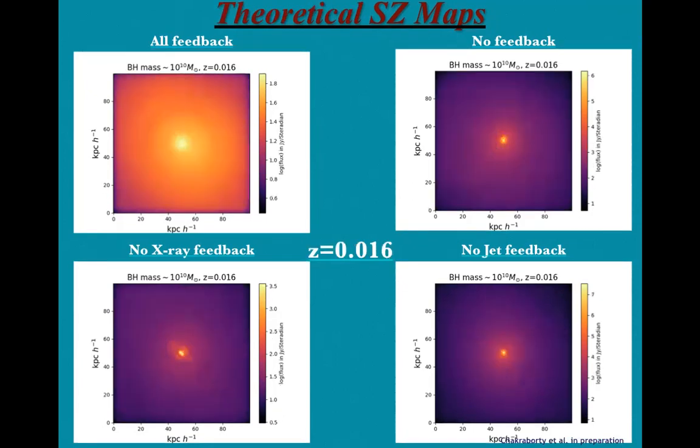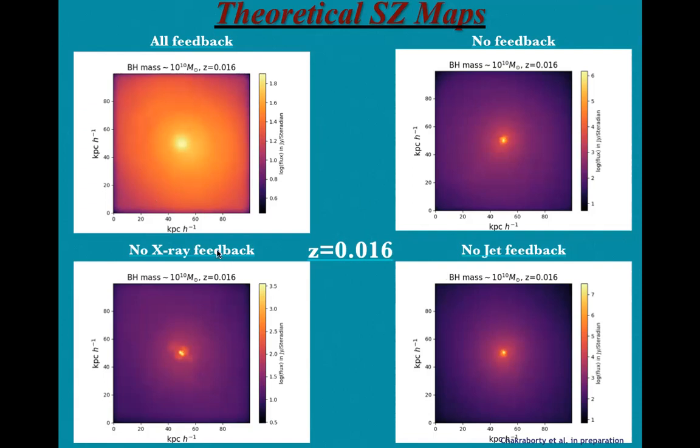Now we have checked at a lower redshift, that is, a redshift of 0.016. These SZ maps are for a supermassive black hole of mass 10 to the power 10 solar mass, and all the other properties are similar to the previous one: the frequency is 330 gigahertz, the number of pixels is 500 by 500, and the region is 100 kiloparsec by 100 kiloparsec.